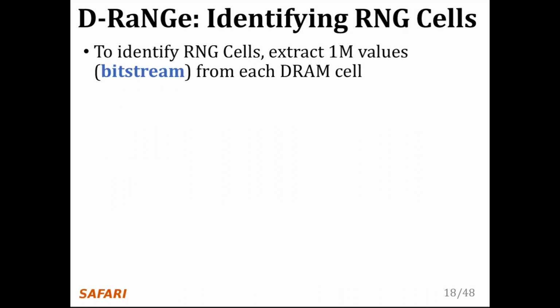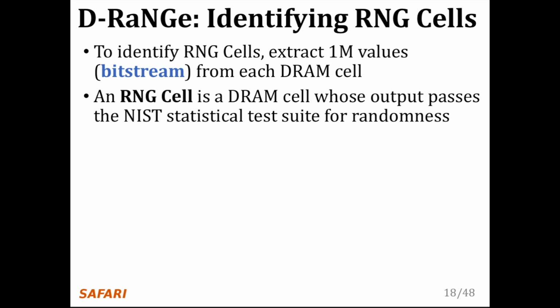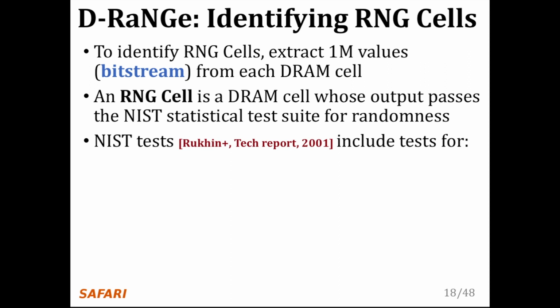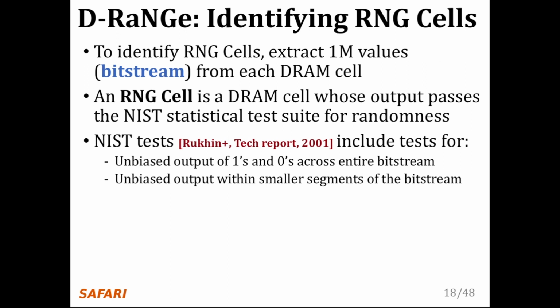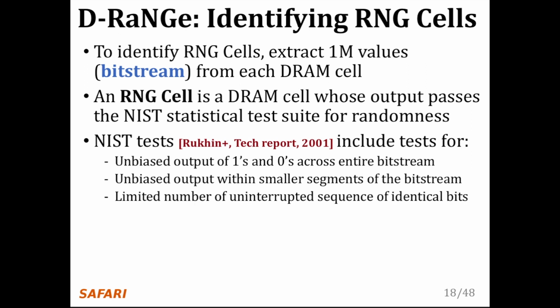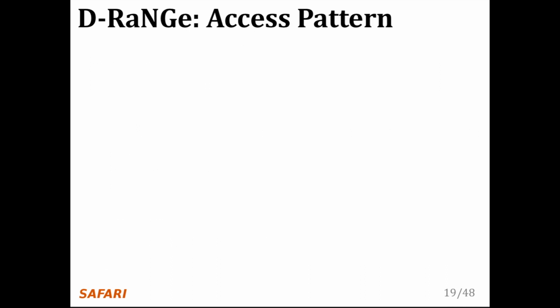To identify RNG cells, we first extract 1 million values that we will refer to as a bit stream from each DRAM cell. We then classify each DRAM cell whose output passes the NIST statistical test suite for randomness as RNG cells. The NIST test suite includes tests for unbiased outputs of 1s and 0s across the entire bit stream, unbiased outputs within smaller segments of the bit stream, a limited number of uninterrupted sequences of identical bits, and so on.